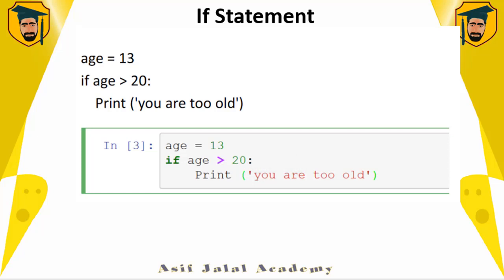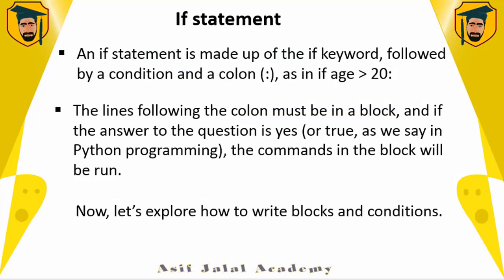So let's get deeper into the if condition. An if statement is made up of the if keyword, as you see in the previous code, followed by a condition. What is the condition? Age greater than 20. Age greater than 20 is the condition, if is the keyword, and it is followed by a colon.